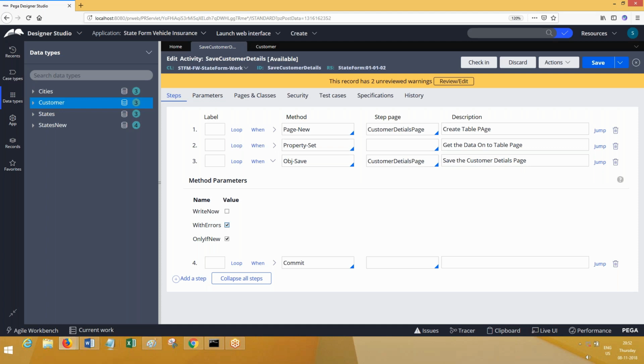You try to run one test case. You have keys, right? Configure source keys. Do not choose it. Click on proceed. One button is there, submit. Try to see what the issue is. Object save. Object save. Right now, and only if new. Yes.